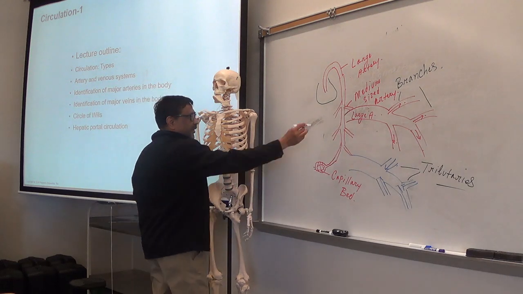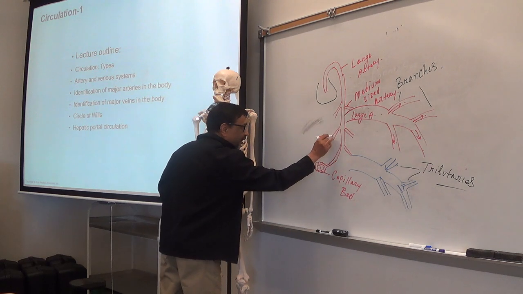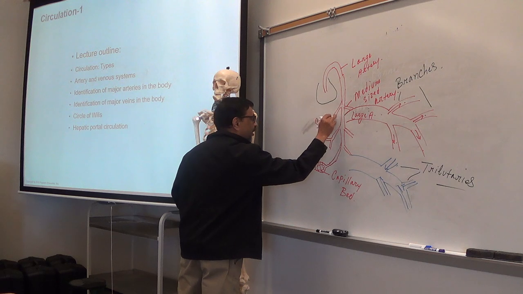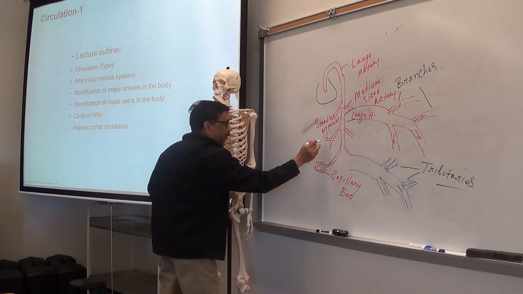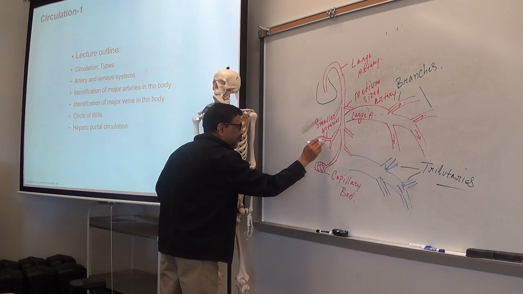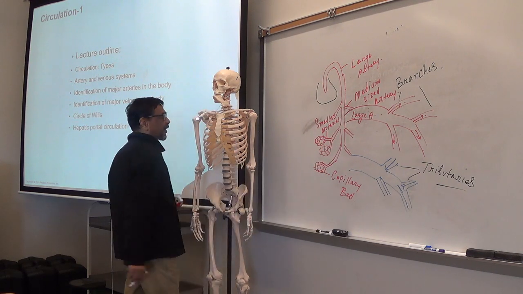Then medium-sized arteries give blood to the smaller arteries. Like from here, blood will enter into the smaller arteries. So these are smaller arteries. And from the end of the smaller arteries, capillaries start. So these are the capillaries, okay? And they form what? Network. And these are called capillary beds, okay?